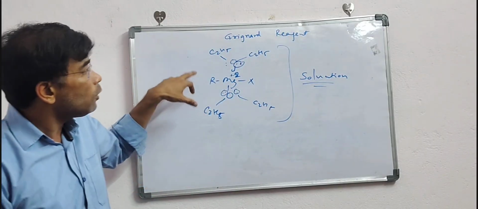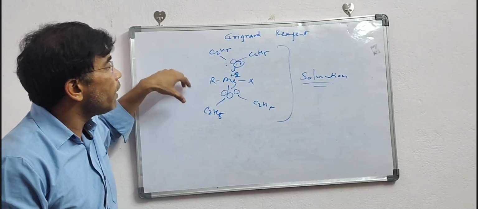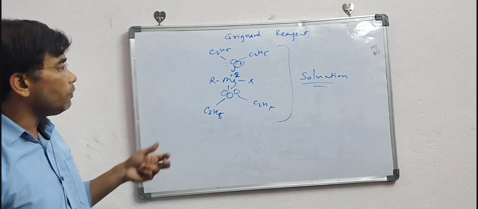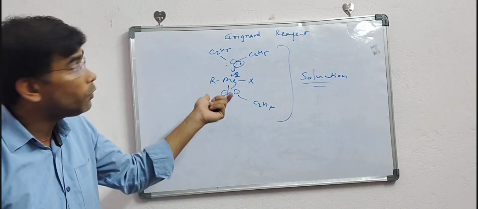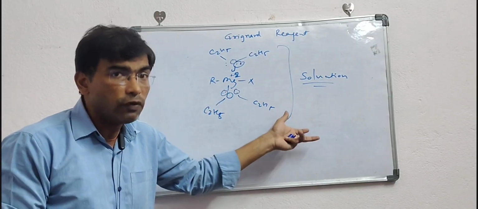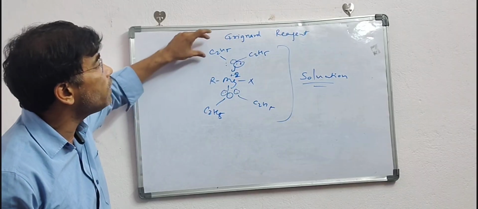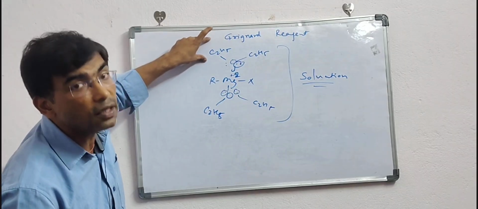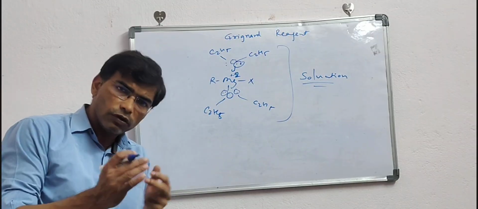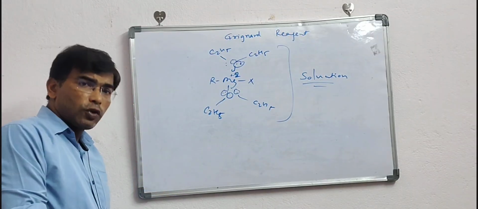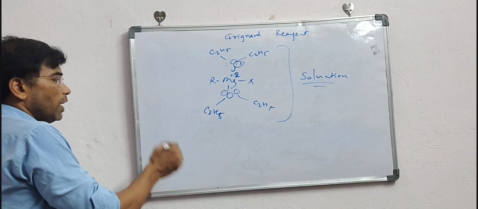And even water: if the Grignard reagent comes in contact with water also, then an acid will form. We will see this one. So that is why the Grignard reagent is stabilized by diethyl ether. Now someone will also ask why we cannot use methyl ether. Why we cannot use methyl?